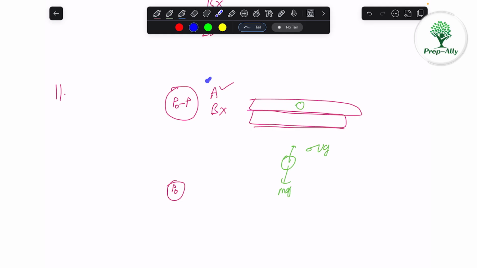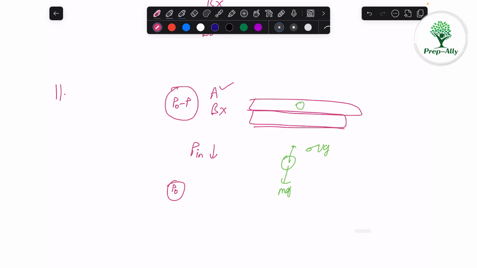So option number C says that the balloon will expand because it keeps going up and the pressure decreases. As the pressure outside decreases, it will automatically expand. The pressure is decreasing, that's why the volume is increasing.